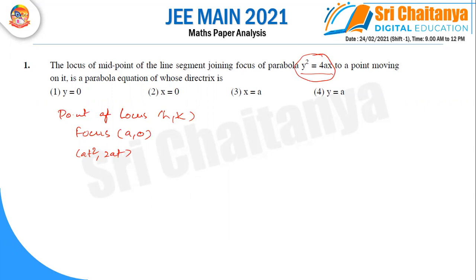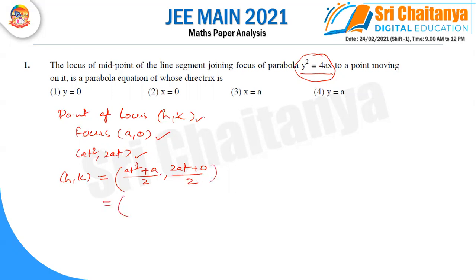Now the midpoint of the focus and any point on the parabola is h comma k, which we assumed. So h comma k is equal to at square plus a by 2, taking the midpoint of x coordinates and the midpoint of y coordinates.